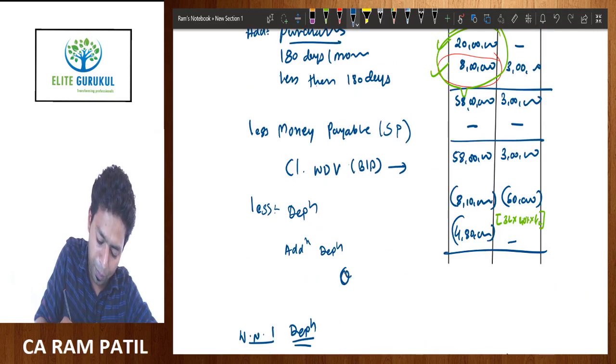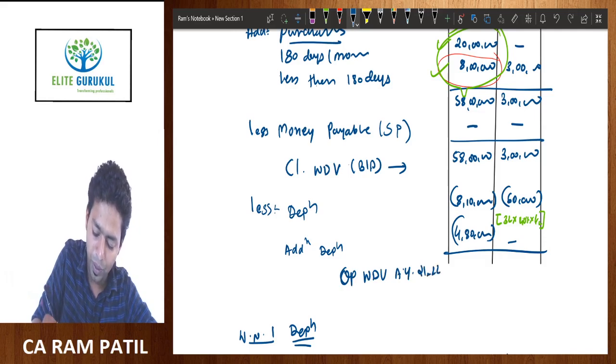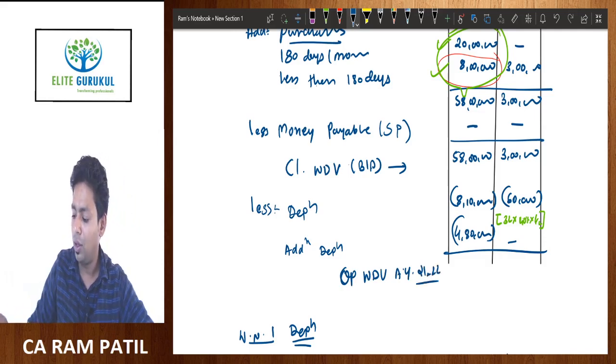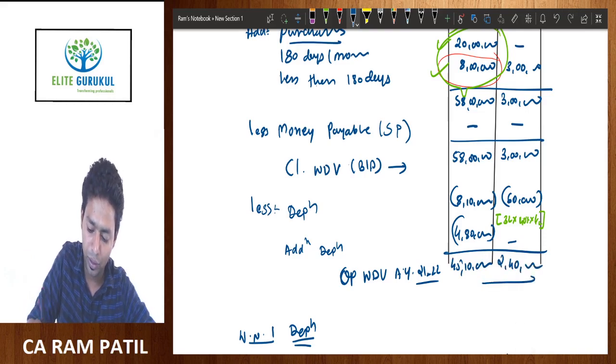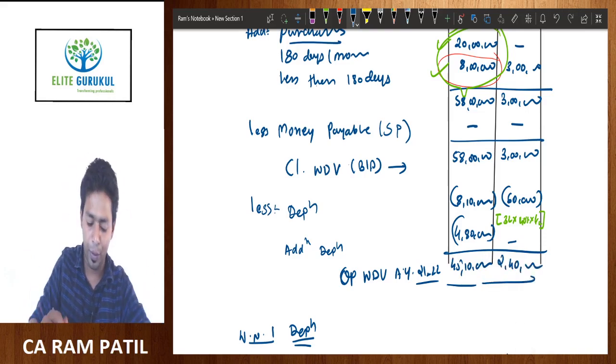And then finally compute opening WDV for AY 21-22, for next year. So 58 lakh minus 8,10,000 minus 4,80,000 is equal to 45,10,000, and here it is 2,40,000. This will be your next year's value.